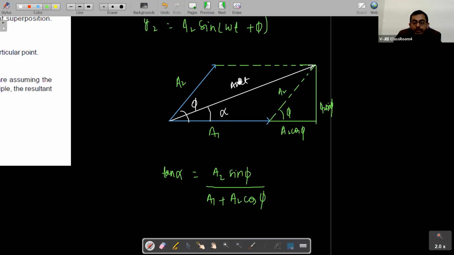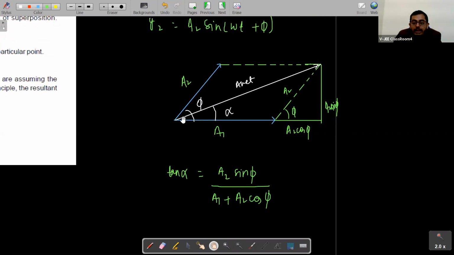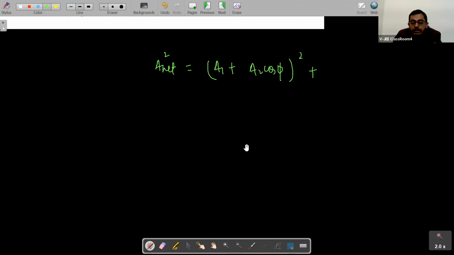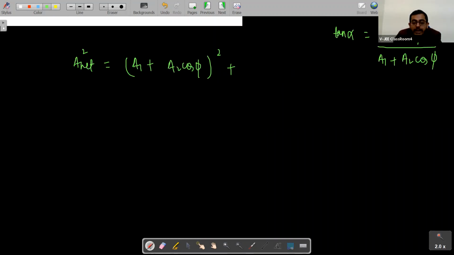And if we have to calculate the value of A net, what will it be, students? This square plus this square, by using Pythagoras theorem. A net square is equal to A1 plus A2 cos phi whole square plus A2 sin phi whole square, right? So I'll write here that A net square is equal to A1 plus A2 cos phi whole square plus A2 sin phi whole square. Are you all getting my point or not?